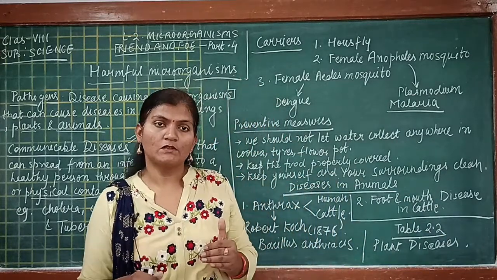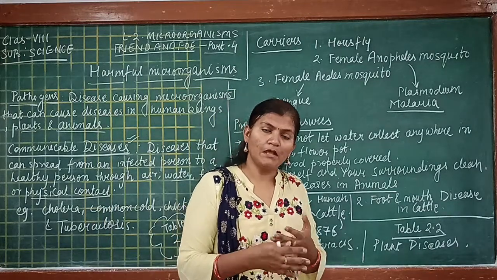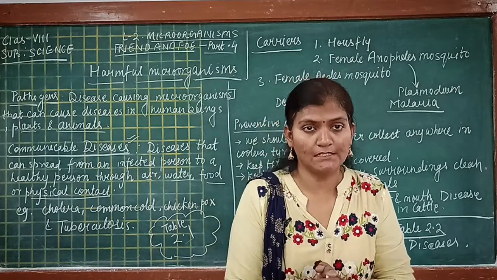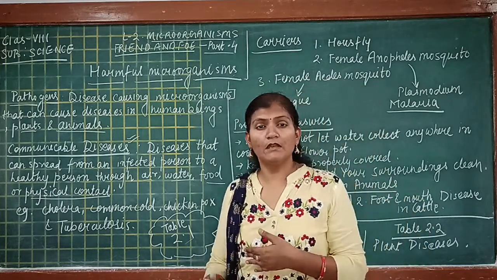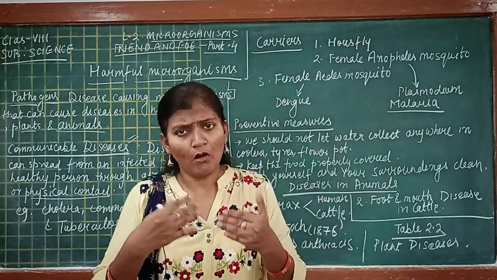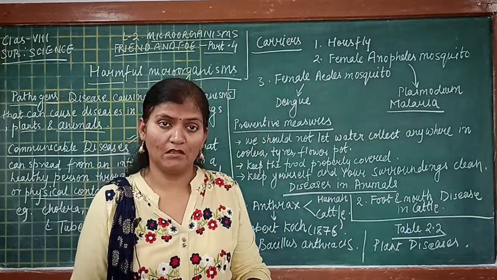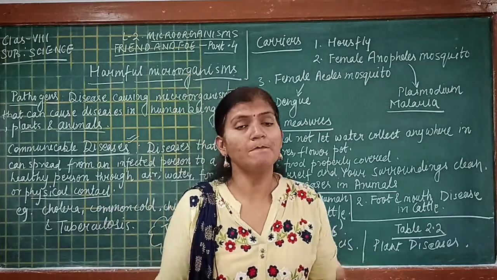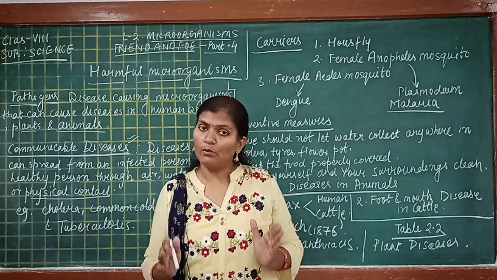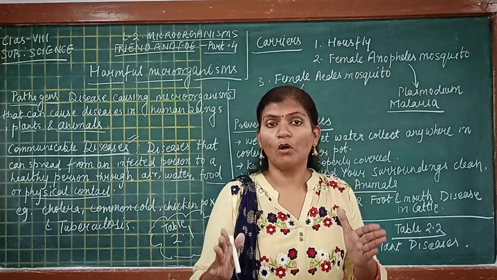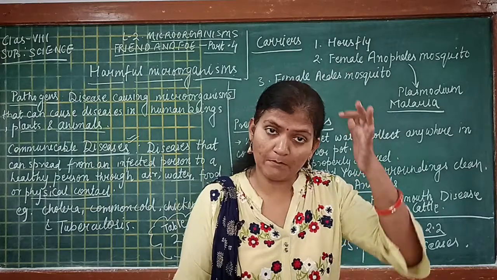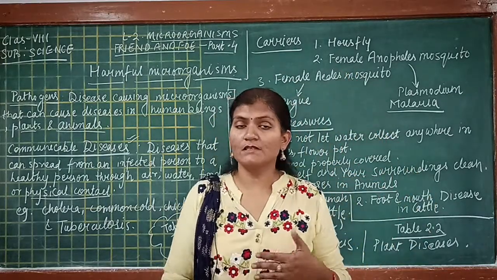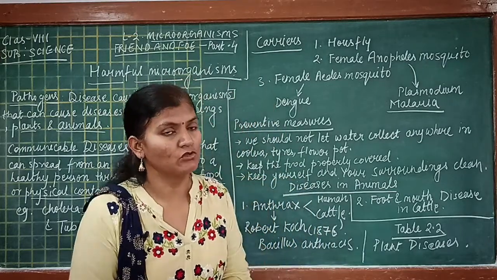There are many things in the environment, and if the housefly is sitting on garbage or animal excreta or any such substance which is decomposing, then the substance must be having many pathogens on it. When the housefly sits on that decomposing organic matter, the pathogens stick to the wings or the body of the housefly.